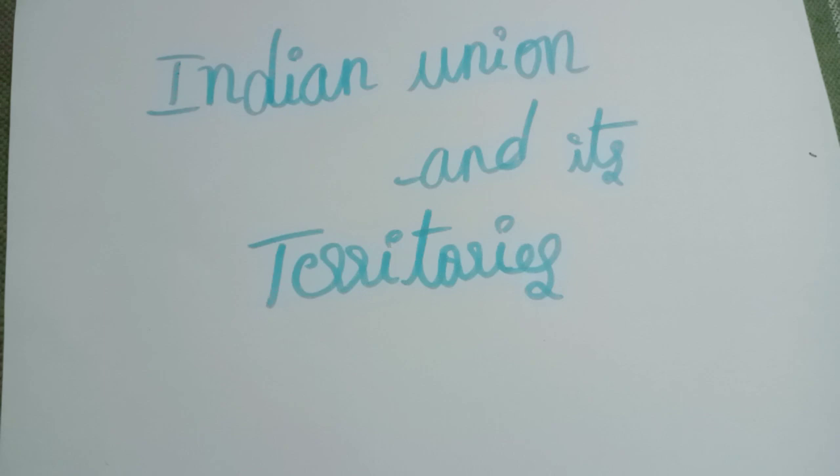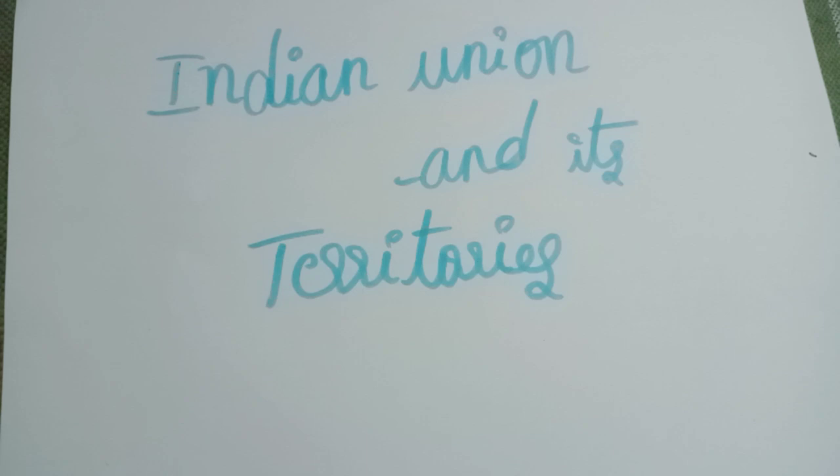And the list of states and union territories created after 1956. This is the very confusing thing which we always forget. Try and understand. Maharashtra and Gujarat. So in 1960, the Bombay state was divided into Gujarati speaking Gujarat and Marathi speaking Maharashtra. Gujarat was established as the 15th state of the Indian Union.